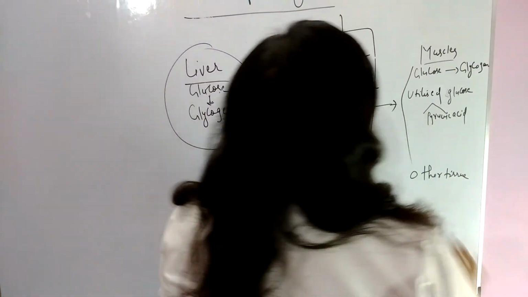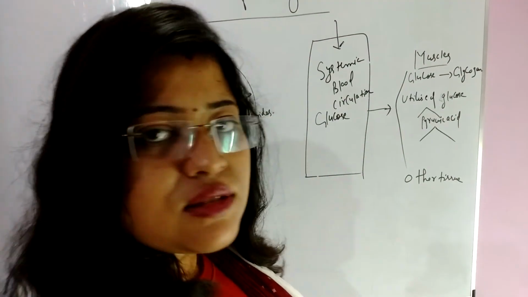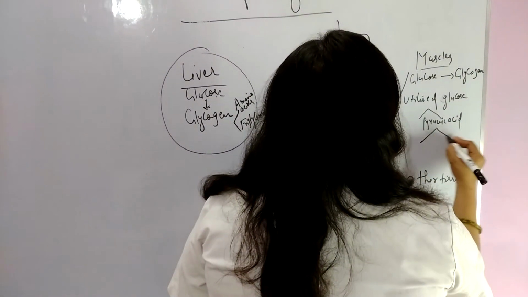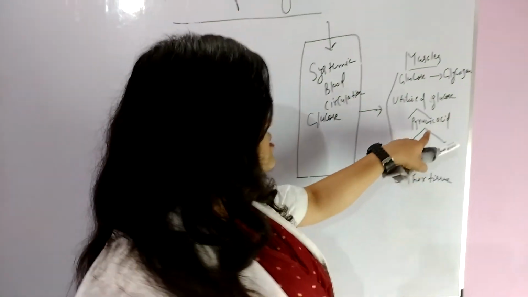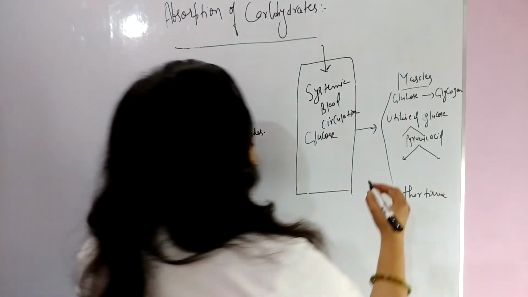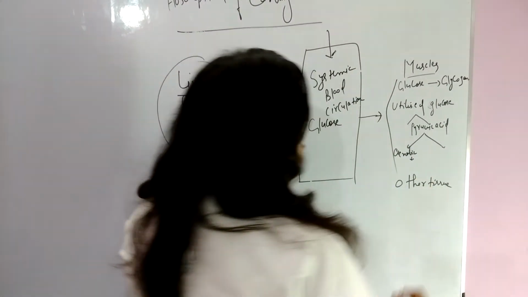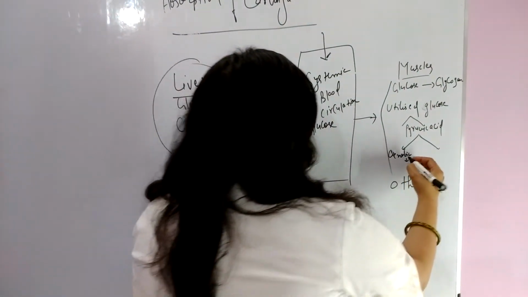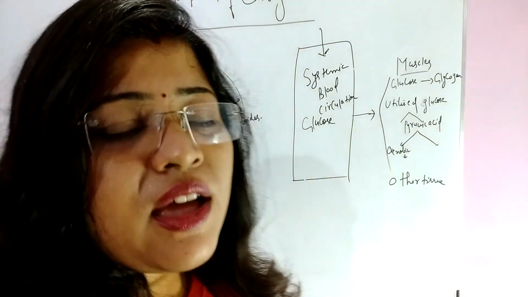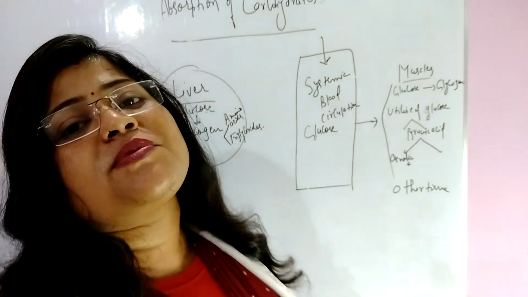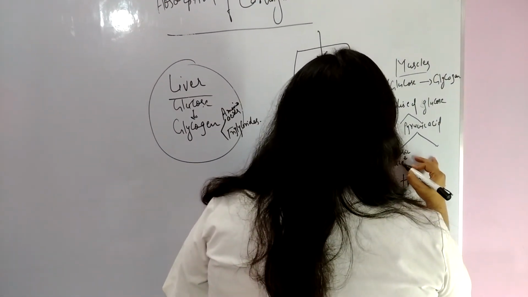And now this pyruvic acid, when it gets oxygen or in aerobic condition, goes through Krebs cycle.